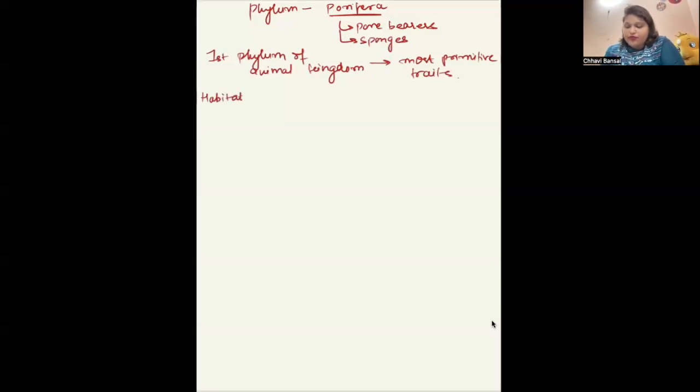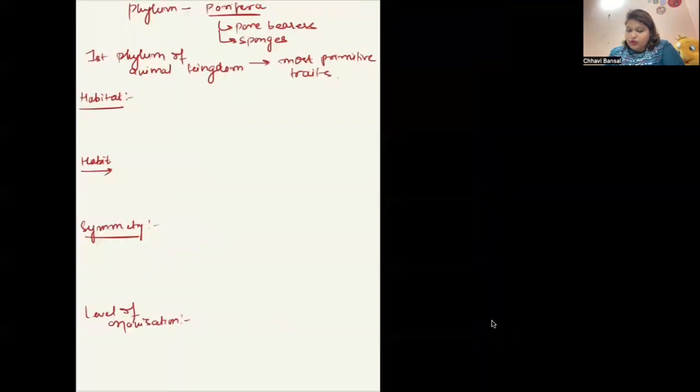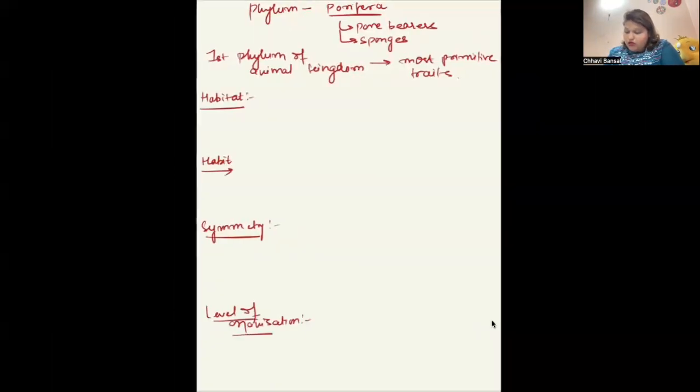habitat, habit, symmetry, level of organization. Then body.